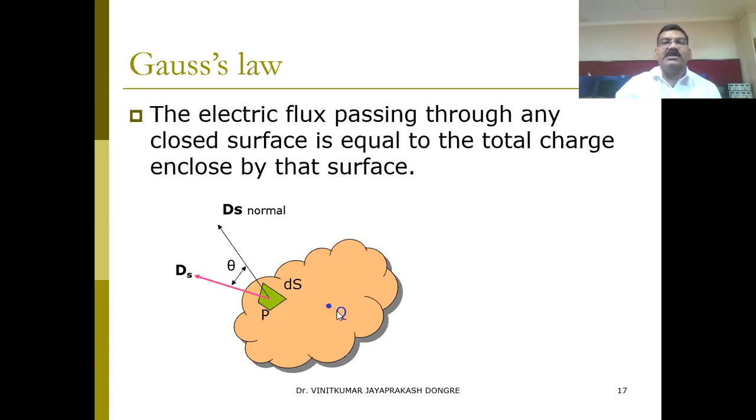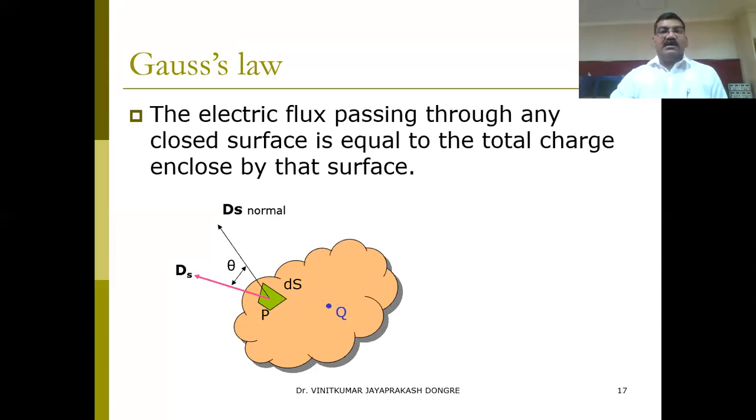So the charge Q is there, and whatever flux is enclosed, the electric flux, we know that these are the lines of force of the electric charge. So the electric flux passing through any closed surface equals the total charge enclosed by that surface. This is the statement: the charge enclosed is Q, and the flux passing through this entire closed surface equals the charge enclosed. Psi equals Q. This is the statement, and we are going to prove it here.